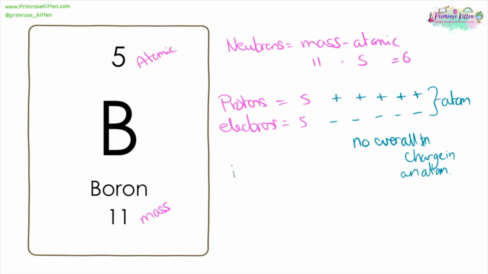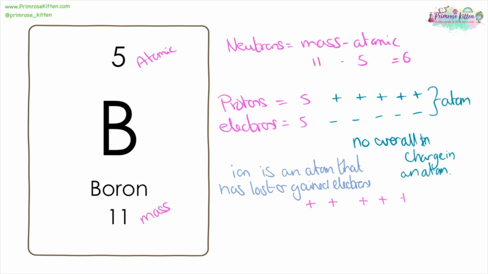An ion is going to have lost or gained electrons. So for example, if we take our boron again, with our 1, 2, 3, 4, 5 positive and 1, 2, 3, 4, 5 negative charges, if it loses an electron, it now no longer has the same number of positive and negative charges, so it's going to be charged. It has created an ion.